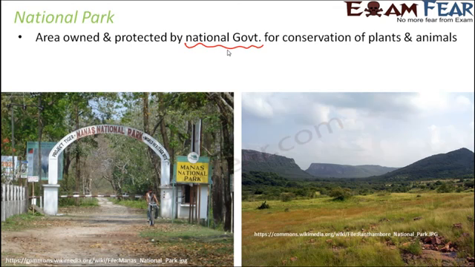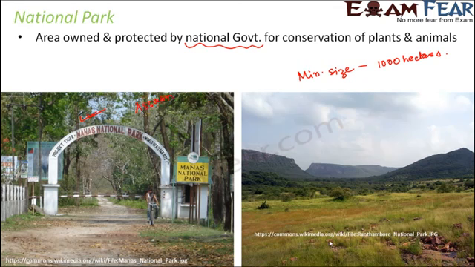For example, the minimum size of the park should be 1,000 hectares, which is quite big. The park should also have sufficient budget and staff so that they can maintain the cleanliness of the park and take care of the animals living in it. Exploitation activities should be prohibited, so the park should have strict rules that exploitation of plants and animals is not allowed. On the screen you can see Manas National Park, which is in Assam.